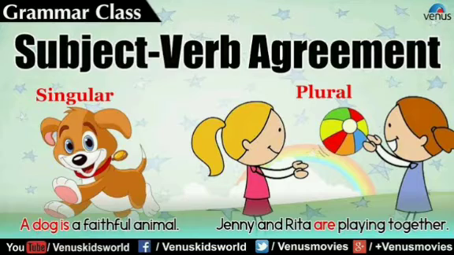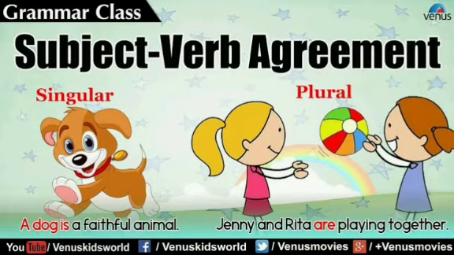And the next rule, when two or more singular nouns are joined by and but refers to the same person or suggest one idea, we use a singular verb. For example, the research and development is being led by Mr. Boss. In this sentence, there are two nouns, research and development. Both are singular nouns, but it is talking about one idea, so we are using singular verb.